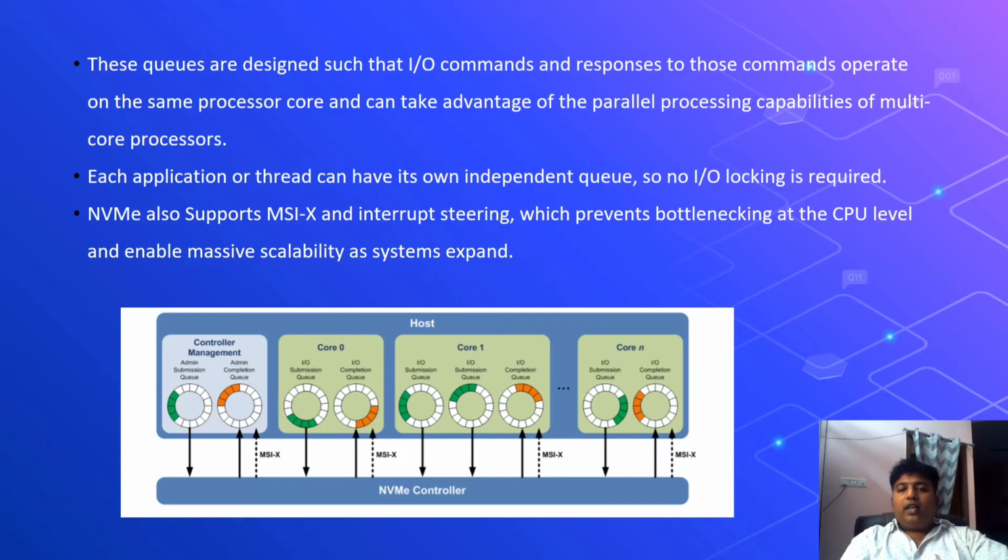Because of this independent queuing, no mechanism is needed for IO locking in NVMe devices. It also supports MSI-X and interrupt steering, which prevents the bottleneck of CPU level handling, and in turn enables massive scalability as the system expands.